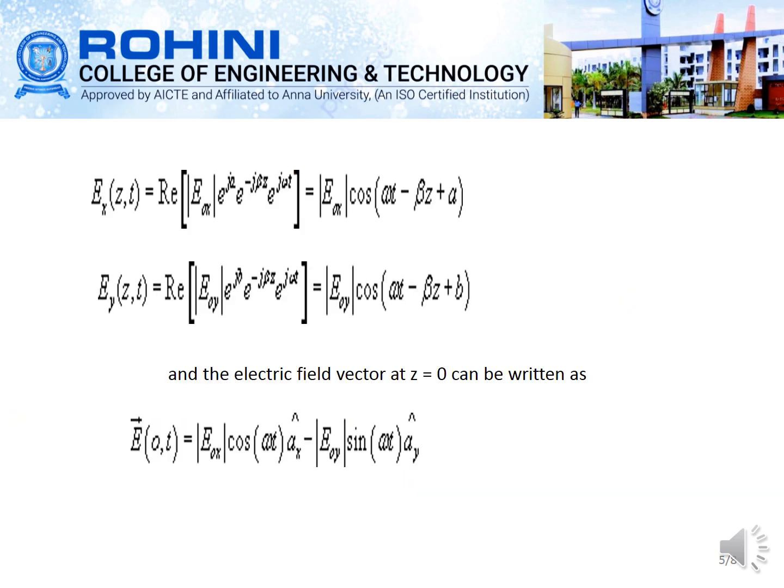So the equation becomes Ex of z comma t is equal to real of mod E0x e power j alpha e power minus j beta z into e power j omega t, which is equal to mod E0x into cos of omega t minus beta z plus alpha. In terms of the y component, you can write this equation by changing the direction to y. So the electric field vector at z equal to 0 can be written as E vector of 0 comma t is equal to E0x cos omega t into the ax vector minus E0y sin omega t into the ay